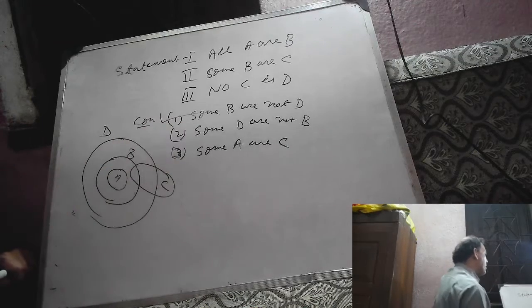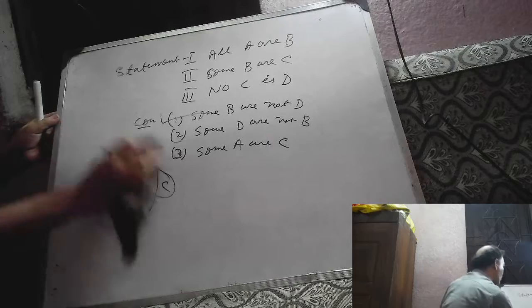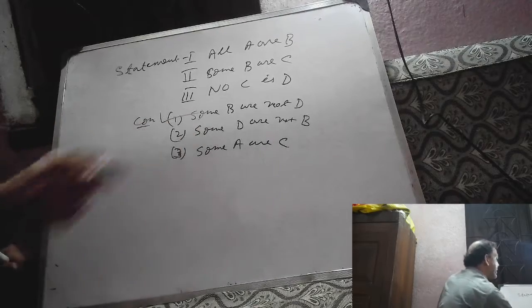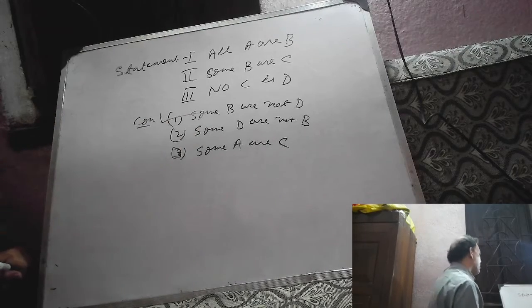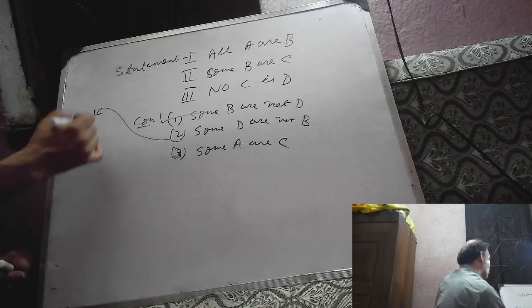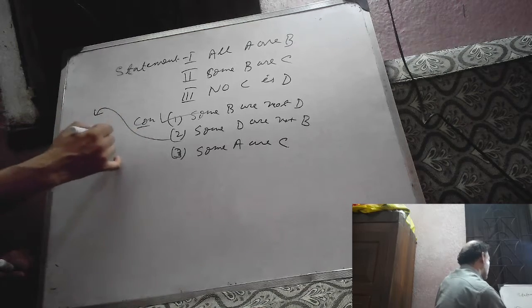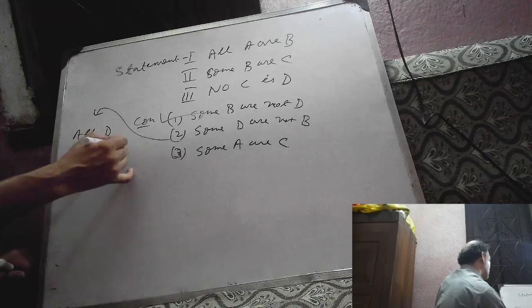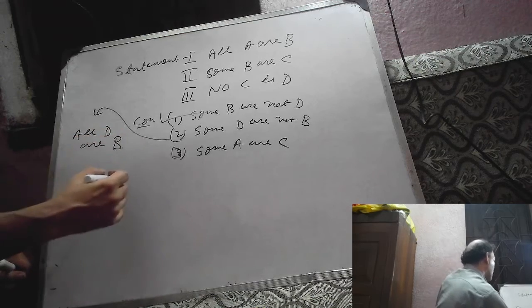Next, some D are not B. What will be its contradictory statement? All D are B. Now draw its Venn diagram.